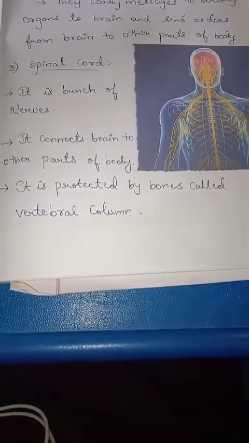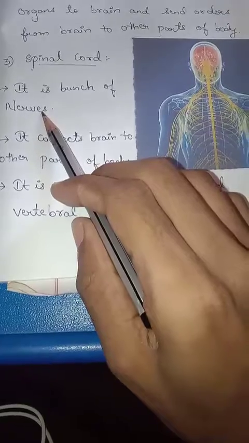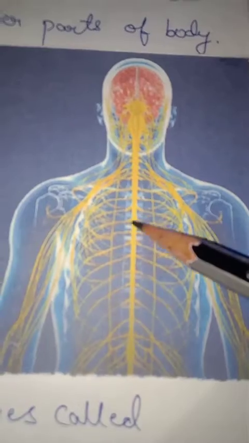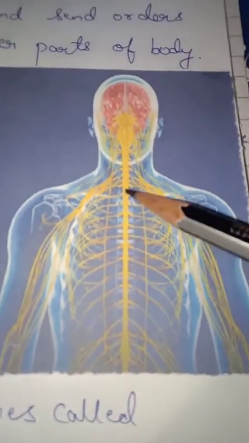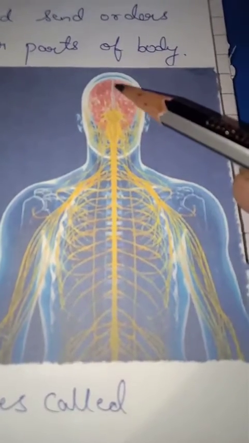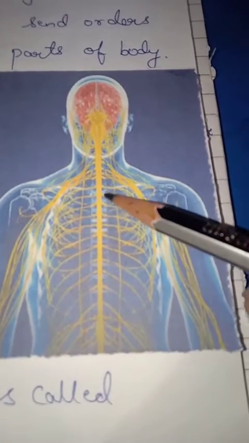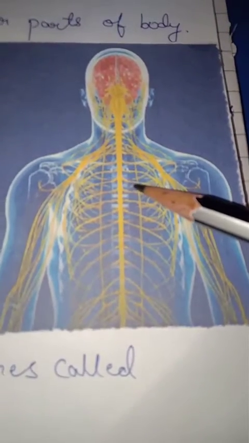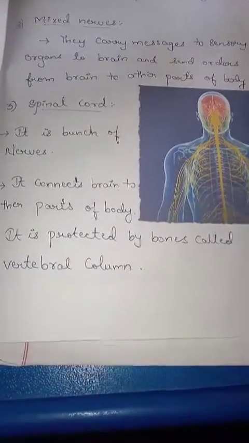The last topic is the spinal cord. It is a bunch of nerves in our nervous system. This is the spinal cord. You can see it here. It is a bunch of nerves that connects the brain to other parts of the body. It is protected by the bones called the vertebral column. So this is the concept of the spinal cord.